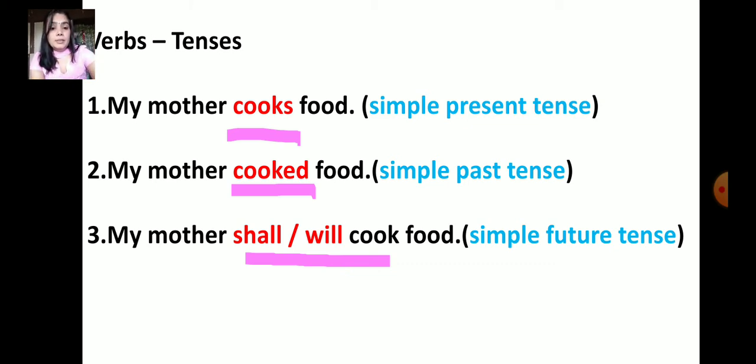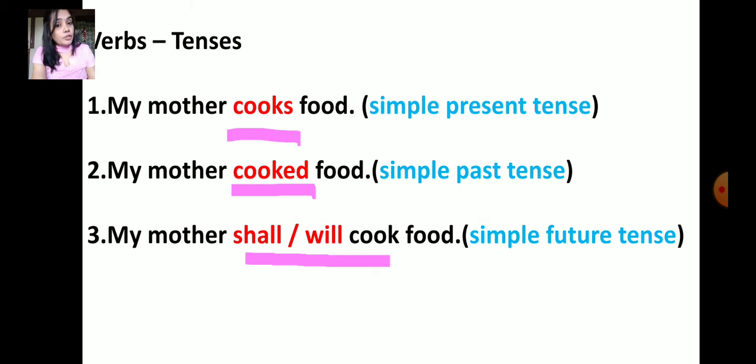Now look at the third sentence. My mother shall cook or will cook food. So in the third sentence, the verb will cook or shall cook indicates that the action will take place in future.